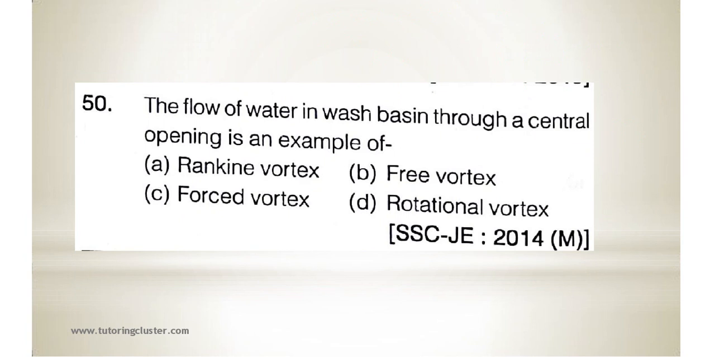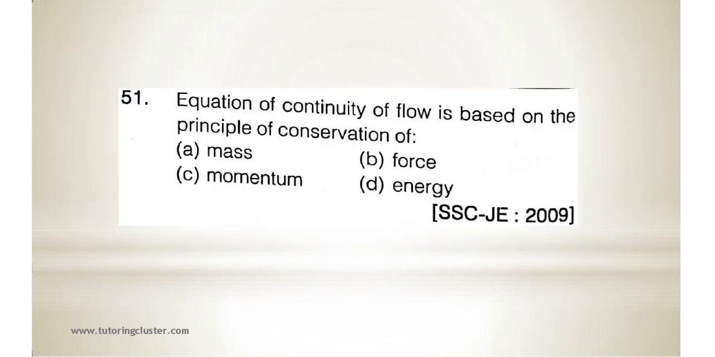The flow of water in a wash basin through a central opening is an example of what? It's an example of free vortex. Next, the equation of continuity of flow is based on the principle of conservation of mass, force, momentum, energy.